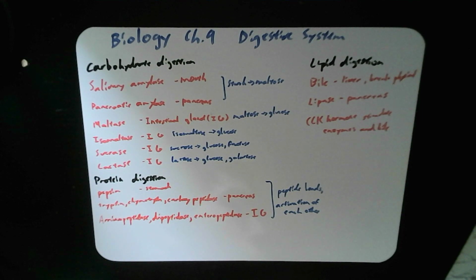One last thing, I believe you also have your vitamins that will be absorbed. You have your fat-soluble vitamins, which are DEAK: vitamin D, vitamin E, vitamin A, vitamin K. Those can travel by the chylomicron pathway as well through the lacteals. And your other water-soluble ones, that's your B and your C and so forth, those will go through with your amino acids and your bloodstream also.